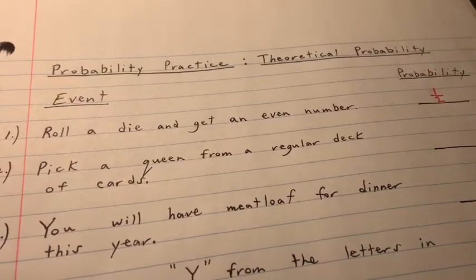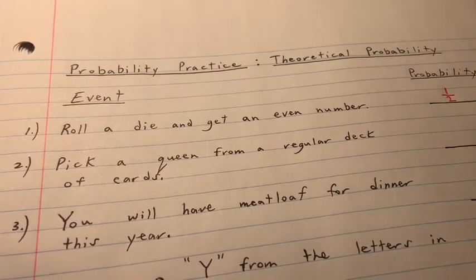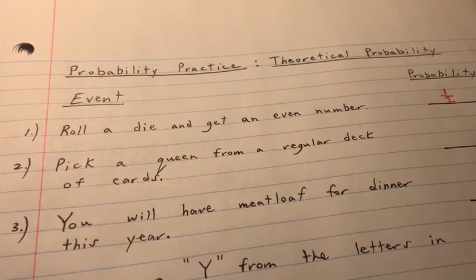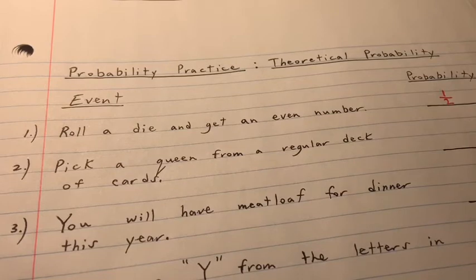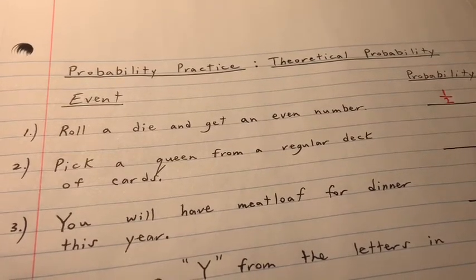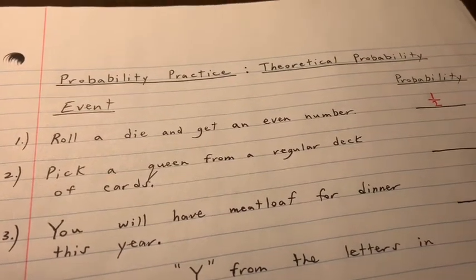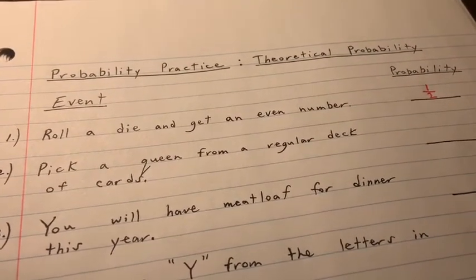Okay, let's look at number 2. Number 2 says, pick a queen from a regular deck of cards. Well, a regular deck of cards, for those of you that are not aware, has 52 cards. Okay, not including the jokers. The jokers would make it 54, but we're not including jokers. We'll just say 52 cards without the jokers.